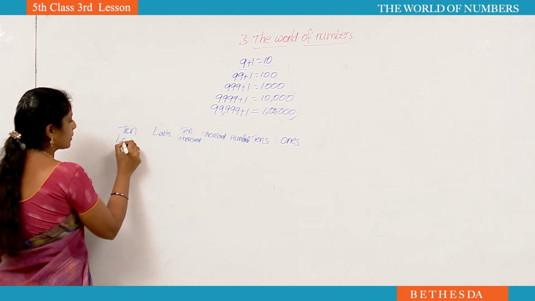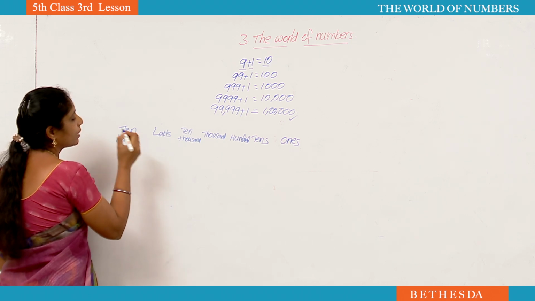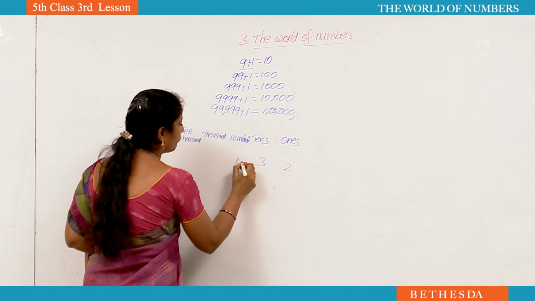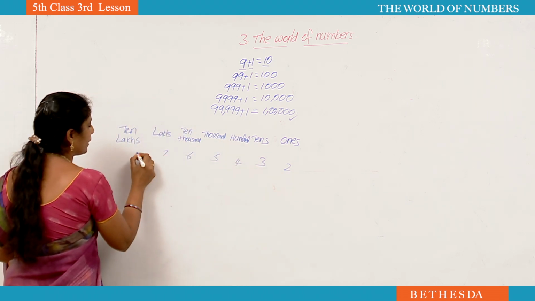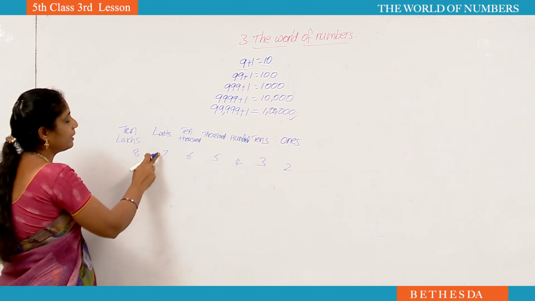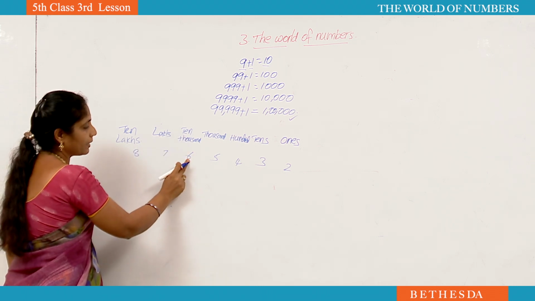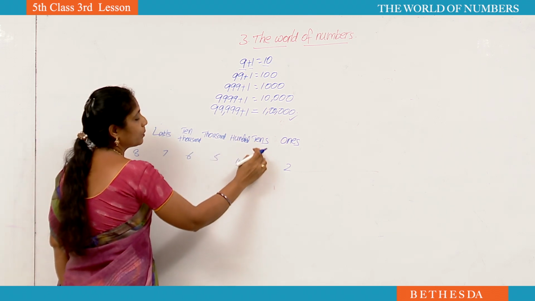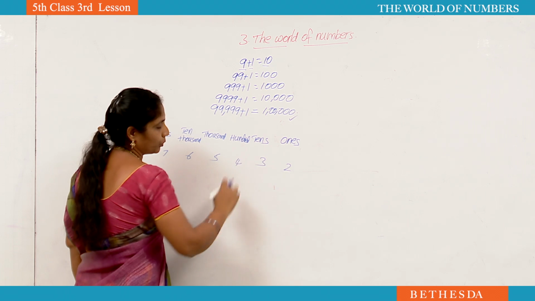See here, if you take any number, here 8, 7, 6, 5, 4, 3, 2. Yes, 8 is in the 10 lakhs place, 7 is in the lakhs place, 6 is in the 10,000 place, 5 is the thousands place, 4 is the hundreds place, 3 is the tens place, 2 is the ones place.